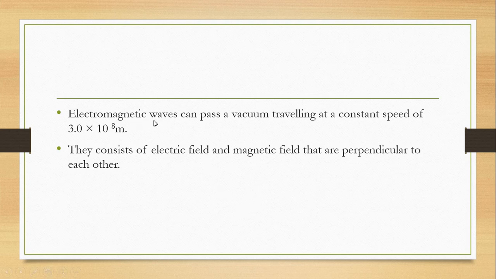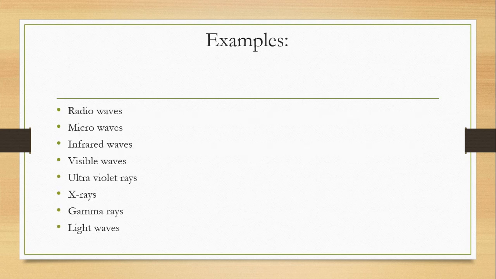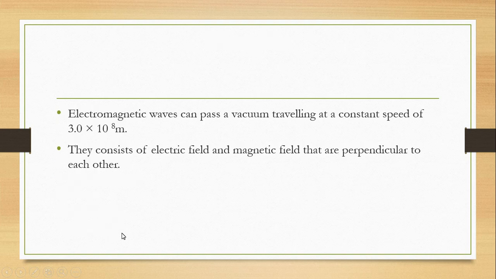Electromagnetic waves can pass through a vacuum at a constant speed. So all electromagnetic waves, radio waves, microwaves, infrared waves, visible waves, ultraviolet waves, X-rays, gamma rays, light waves, travel through a vacuum at a constant speed.